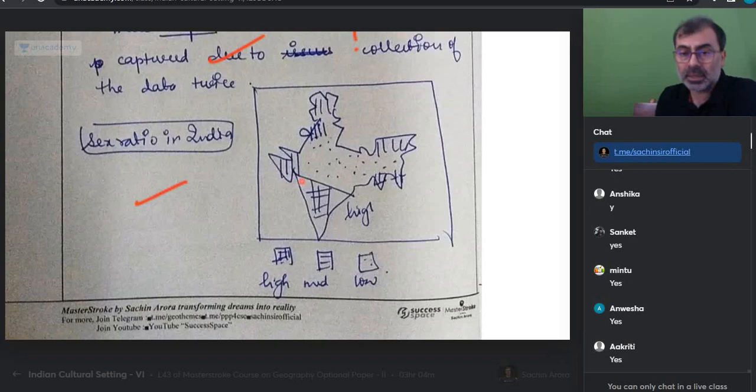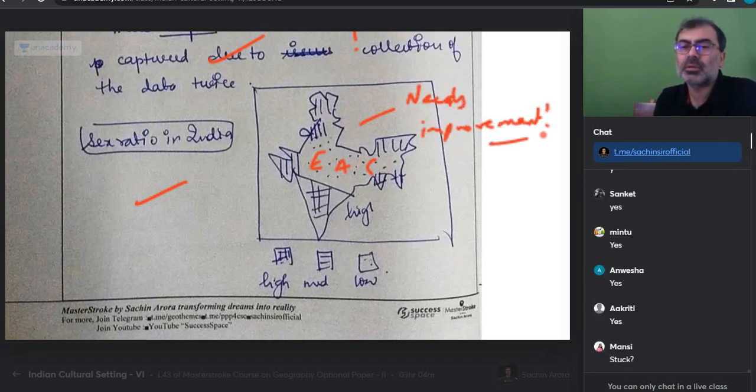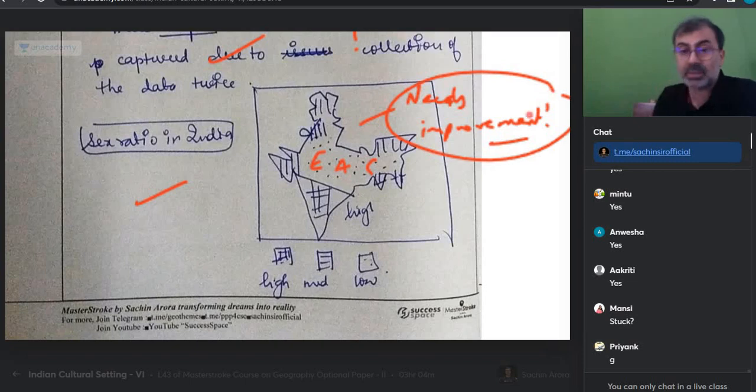Now sex ratio in India, he made a map. Everyone, you are always bothered. High, medium, low. High southern India, low central EAG states. Can I say that? EAG states and something like that. I would say needs improvement. True or not? You have made your sex ratio diagram. You know, this is not right. Everyone, can we see that? There are errors in this. But remember, the examiner is on your side. Will he ignore this? I am doing a critical evaluation right now.